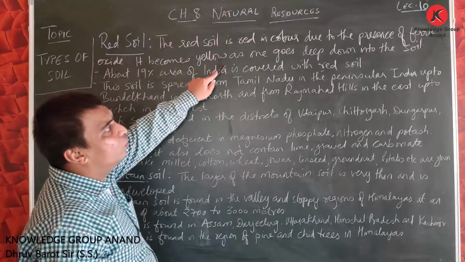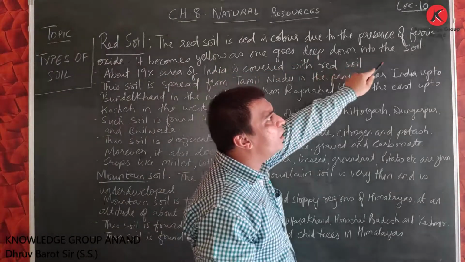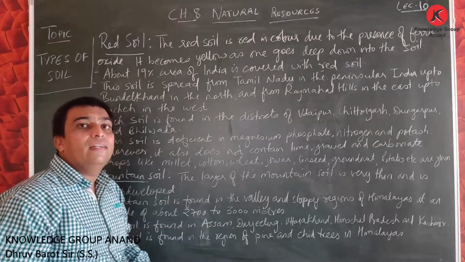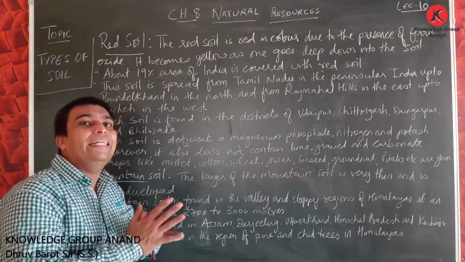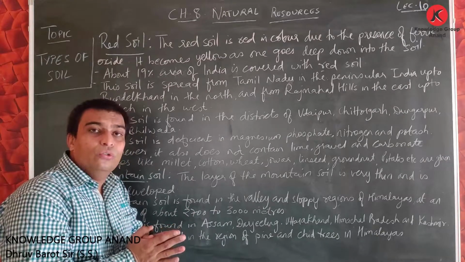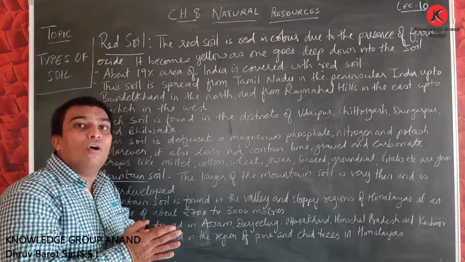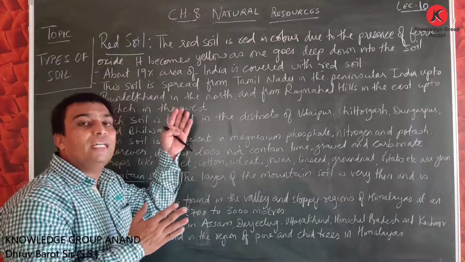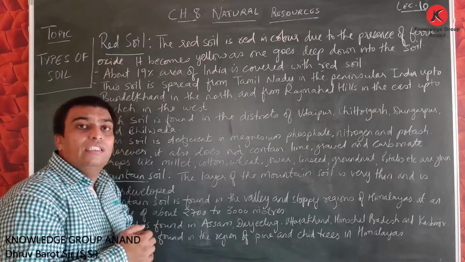It becomes yellow as one goes deep down into the soil. As you know, one kind of parental rock of this type of red soil is metamorphic.